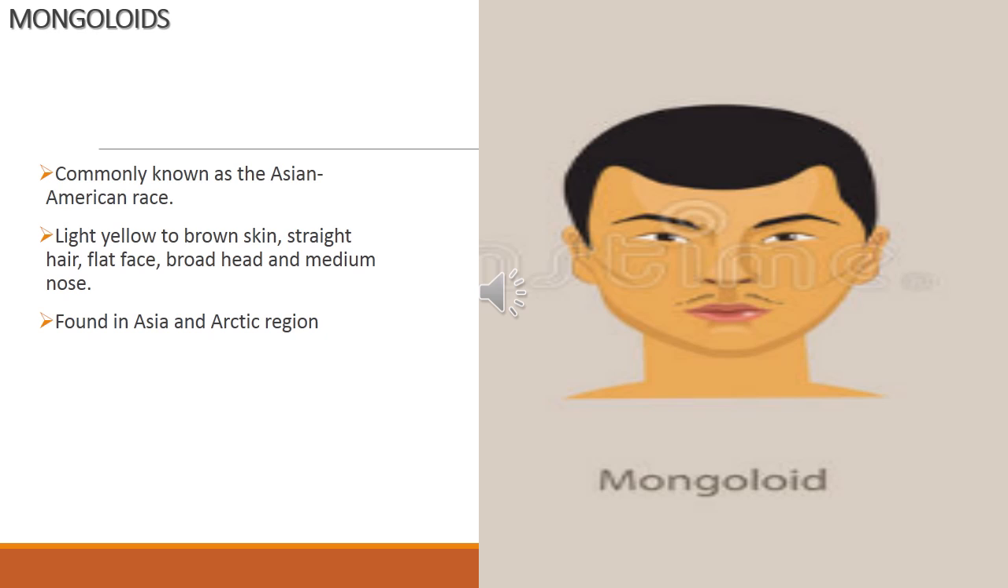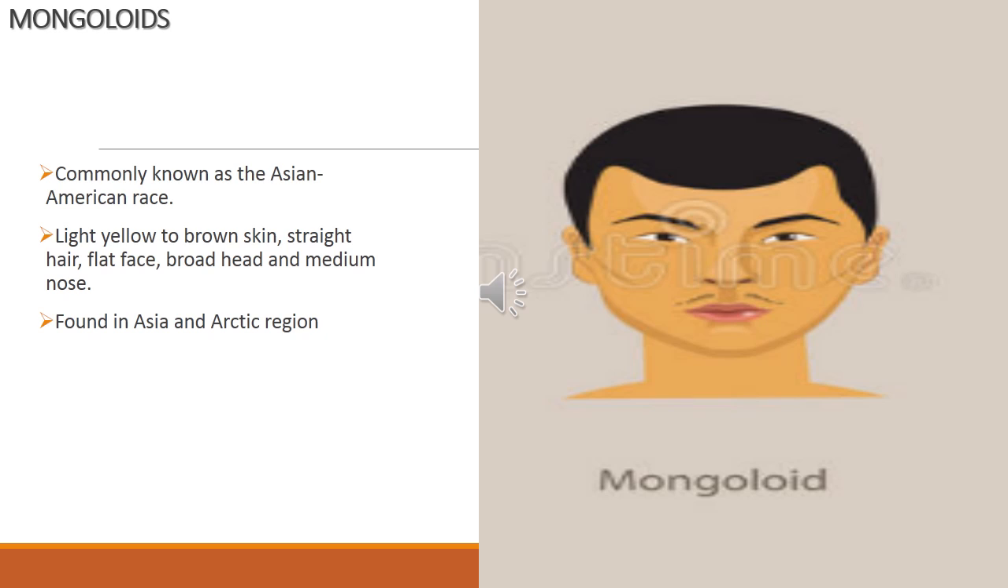They have straight hair. Then they have a flat face, and the head is broad, so broad head and medium nose. Such people are found in Asia and the Arctic region. Commonly they are found in countries like China, and in some countries like Mongolia, etc.